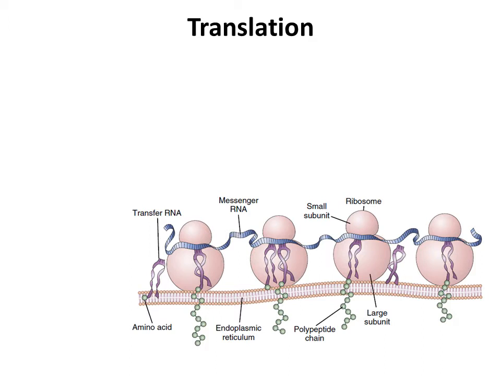As far as translation is concerned, we are not going to go into the details yet again. It is a process of protein formation that occurs in the cytoplasm in association with ribosomes, where messenger RNA is used as a template, and transfer RNA brings the amino acids which have to be attached to each other via peptide linkages to form the peptide chain.